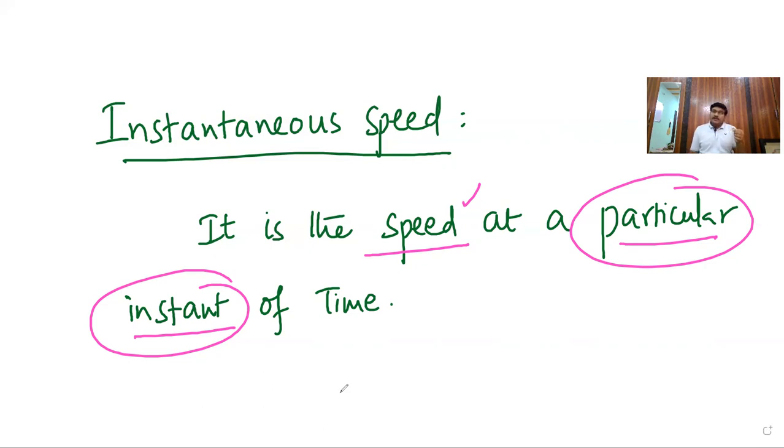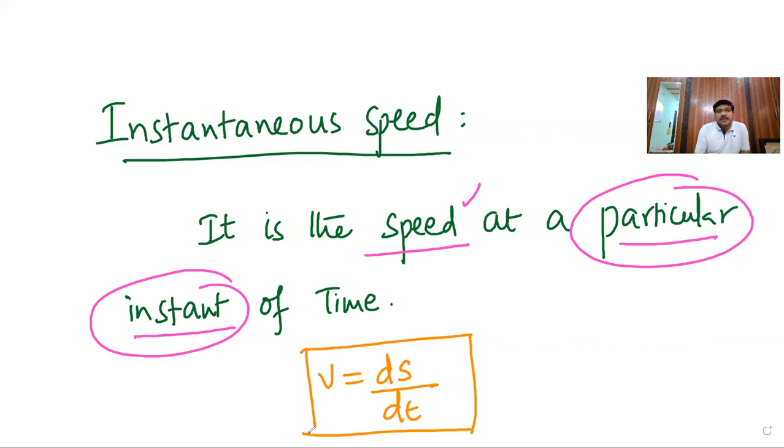At that particular instant, the speed is very, very small. Hence, we denote it with the same notation, V, and the mathematical definition is V is equal to ds by dt.